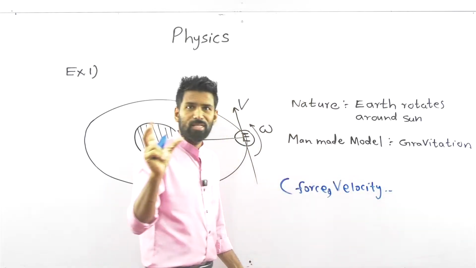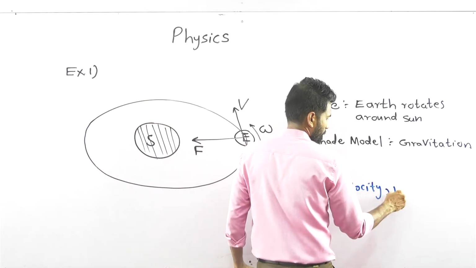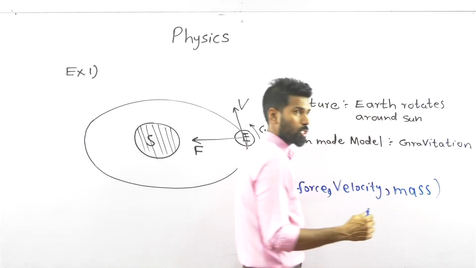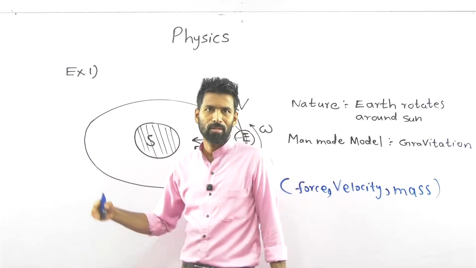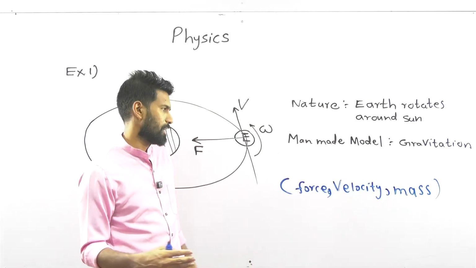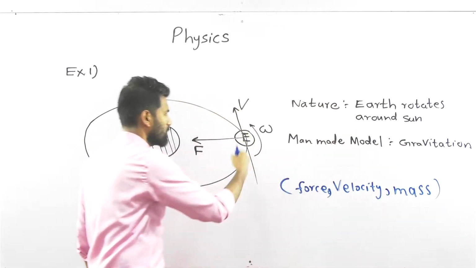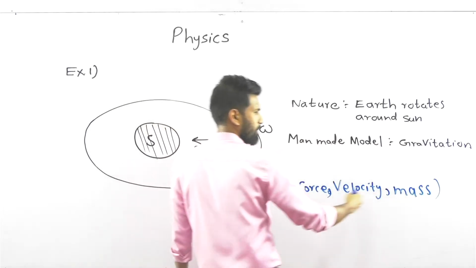And Earth is a very large mass. You have heard the word mass. Sun is also a large mass, much higher than Earth. Just write the words that you have heard when you are explaining things using physics. Force, velocity, mass, likewise.